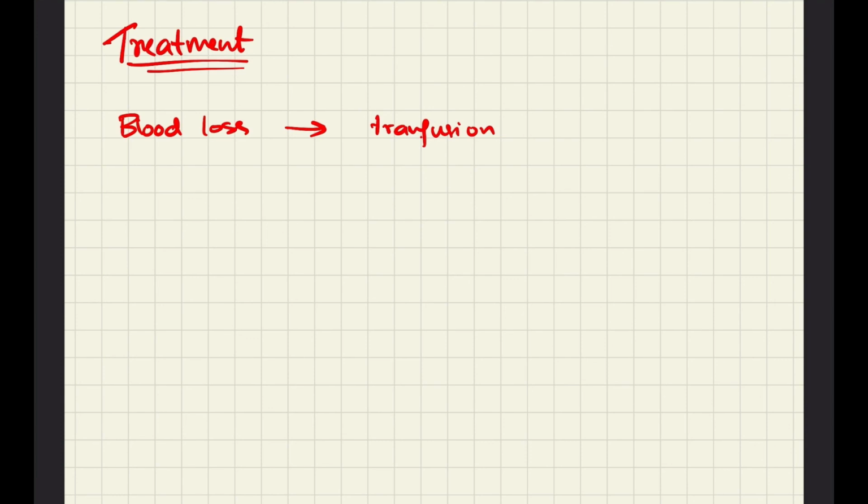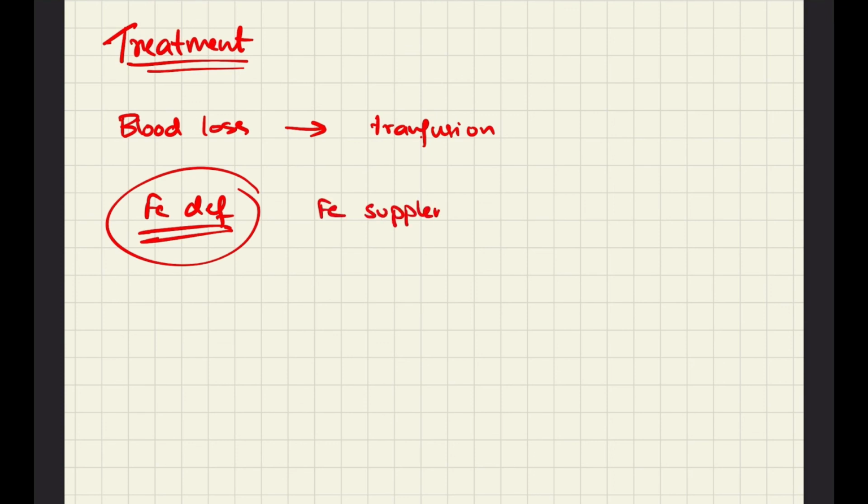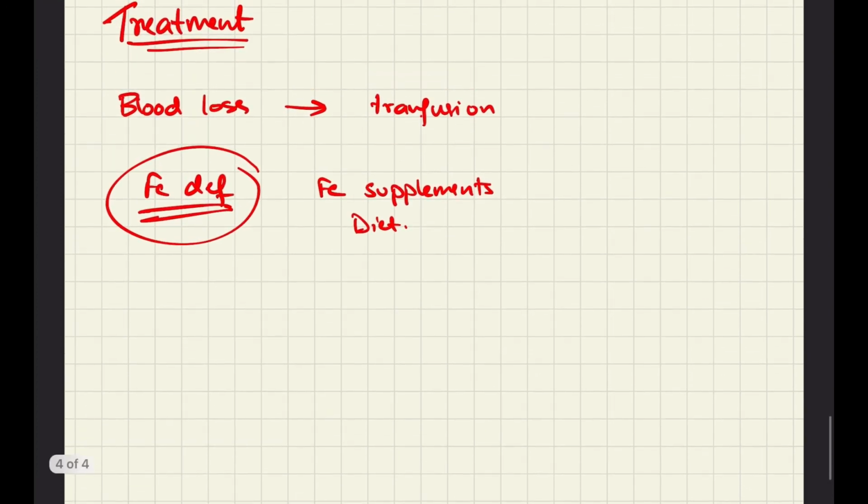Now if the cause of anemia is iron deficiency, which is in fact the most common cause of anemia in women in India, how do we treat iron deficiency? We give iron supplements. Proper diet must be followed, things like that. And if there's a genetic cause for anemia like sickle cell anemia, then obviously there are different treatments.